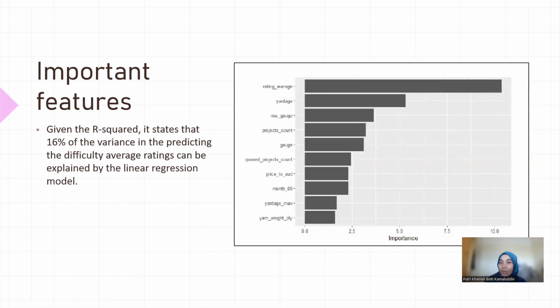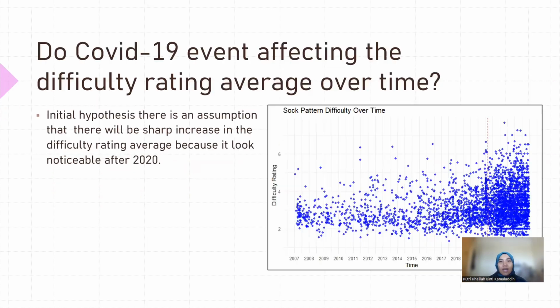And then we fit our imputed data set using a linear regression model, and it gives us an R squared of 0.16, which is 16%. It shows that 16% of the variance in the predicted difficulty average can be explained by our model. So right now we will jump into our second portion, which is my initial effort on how to understand this data set more.